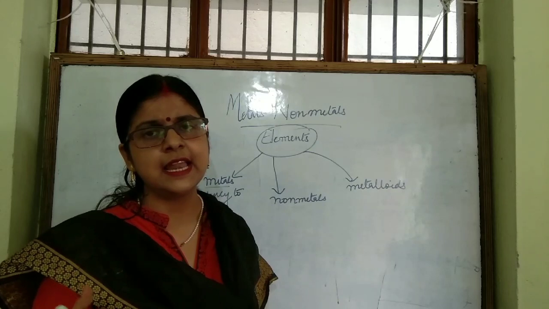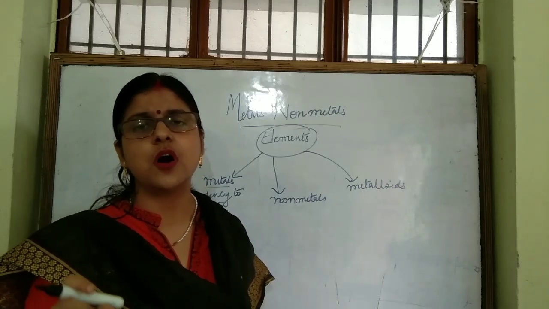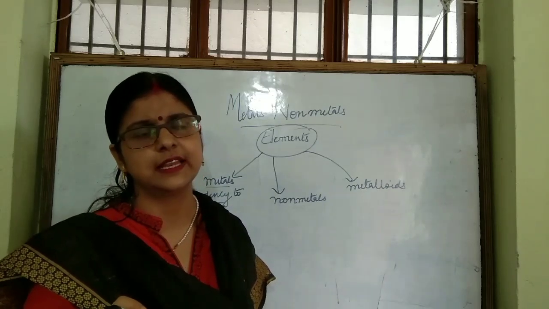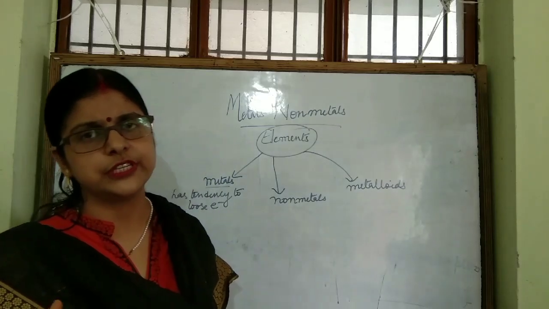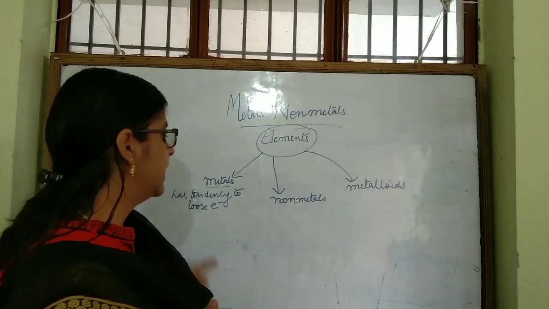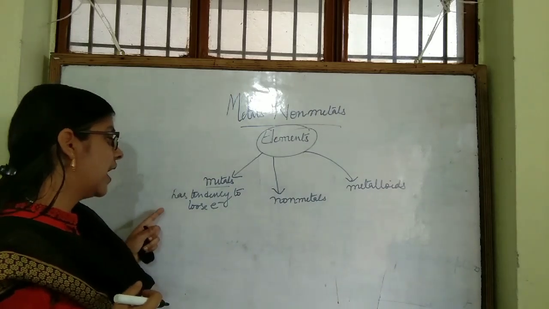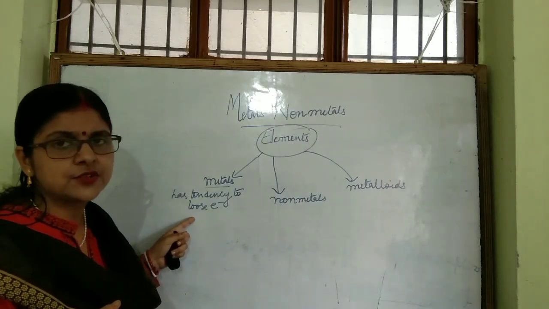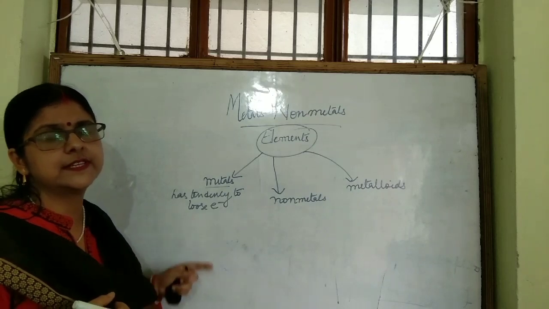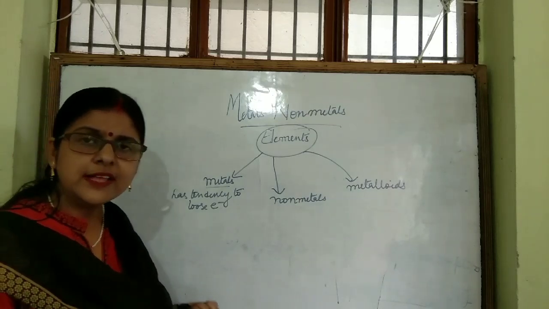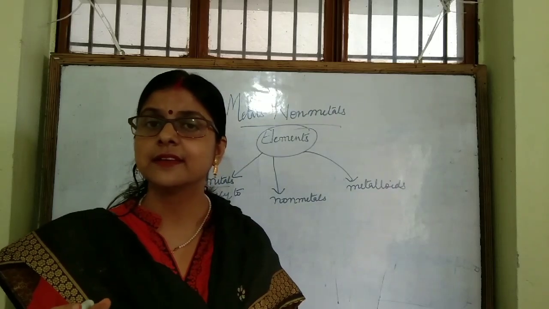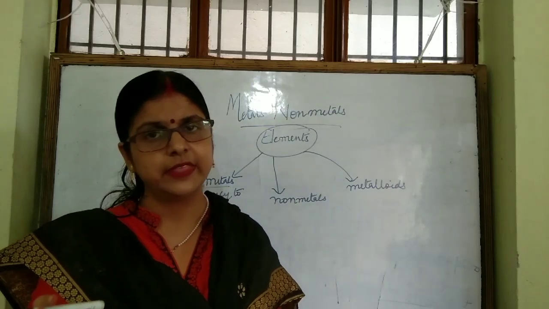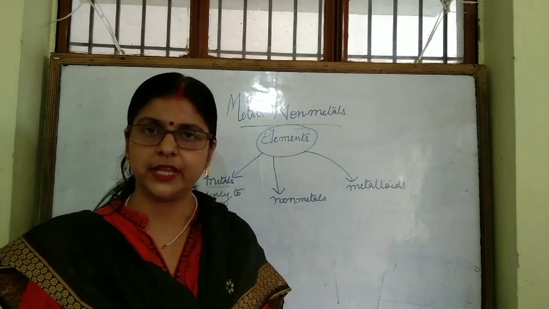In valence shell there are 1, 2 or 3 electrons. So metal has a strong tendency to lose these electrons. Why are they losing these electrons? Because metals want to have their complete octet. Okay.